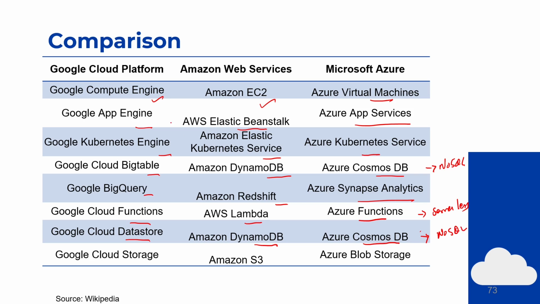So in Google Cloud Platform, we have two: Cloud Bigtable and Cloud Datastore for NoSQL. And then you have Cloud Storage, Amazon S3 and Azure Blob Storage, which is for your object storage. So this is the comparison between the three services.